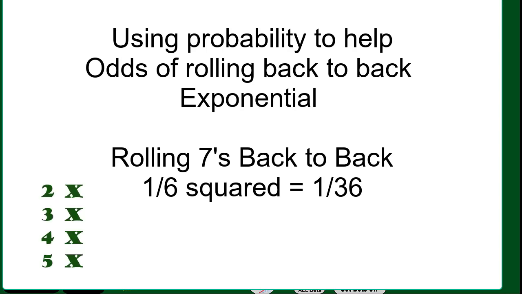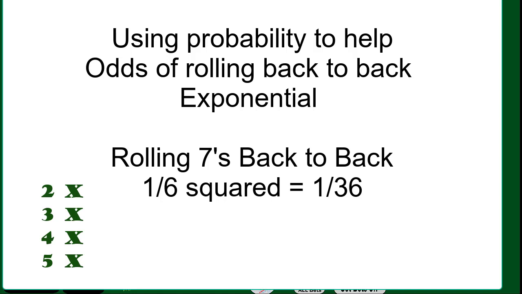The odds of rolling back-to-back 7s are 1/6 times 1/6, so it's squared. That could be a 1 in 36 chance that you get 7 to roll back-to-back. That's not that horrible, 1 in 36. So if you're at the table and you roll 36 times, it's certainly possible to get 2 7s in a row.